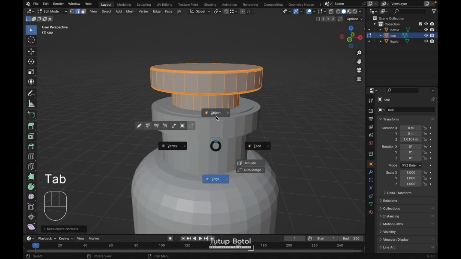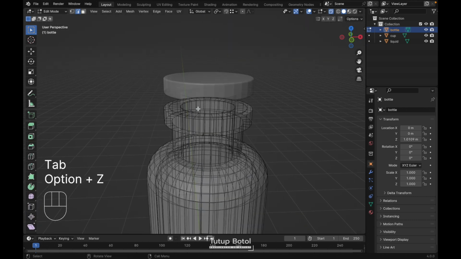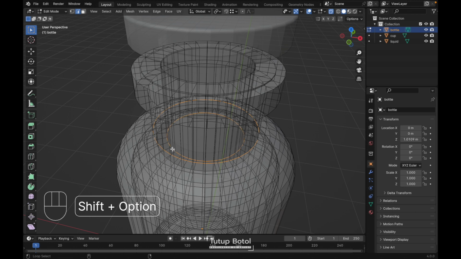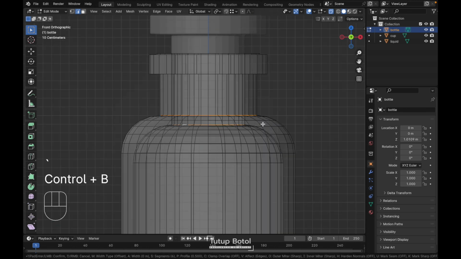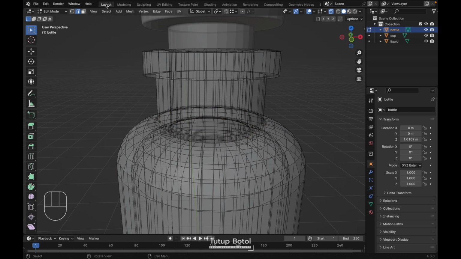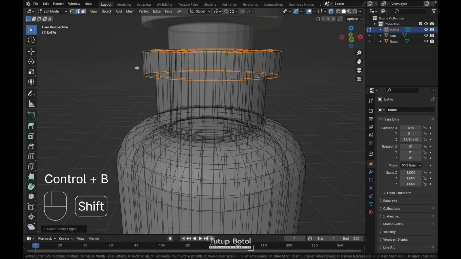And select our bottle, tab to the edit mode. Alt Z to see the X-ray view. Select this edge and this edge inside, just like this. Press Ctrl B, bevel it, just like this. And just unselect everything, go to Select, Select Sharp Edges, press Ctrl B, bevel it just a little bit.